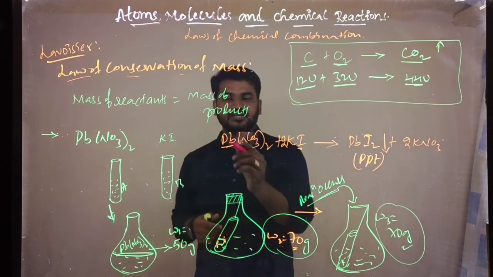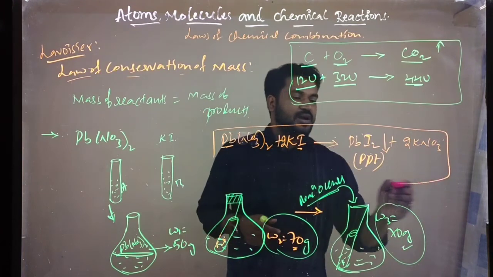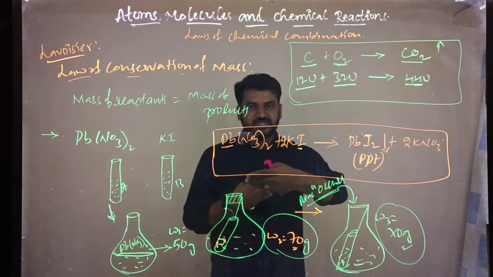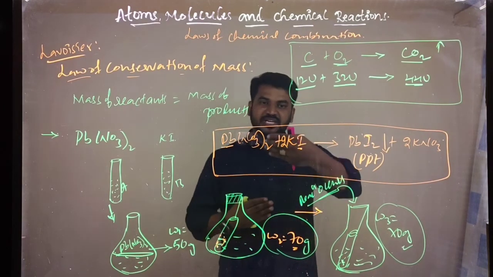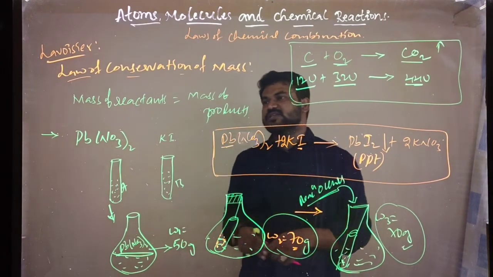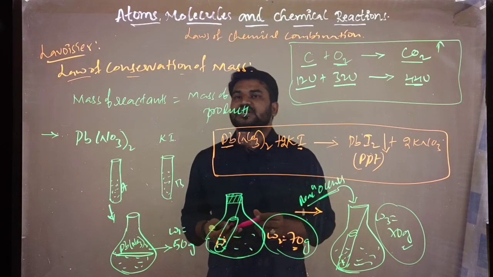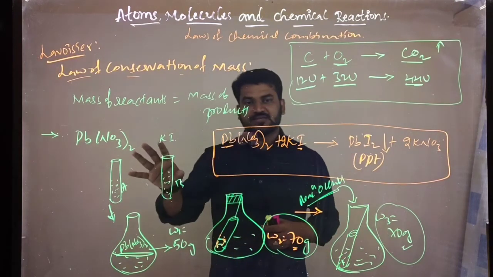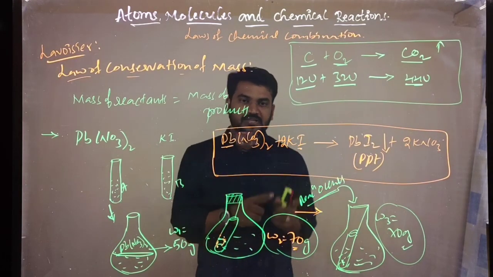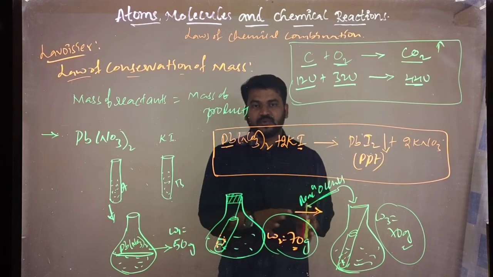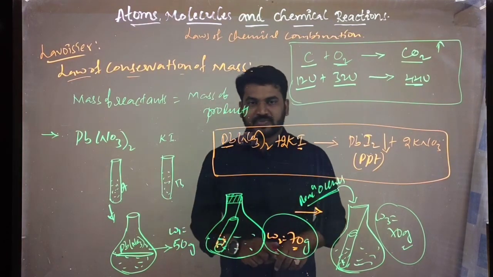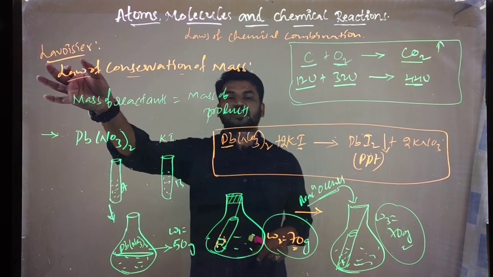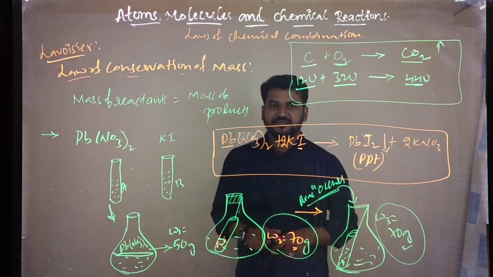So this reaction occurs in the activity. You need to write this like a lab activity, with aim, apparatus, procedure, observation and results. In that way we need to write the lab activity for this. So that is the law of conservation of mass. Repeat it again: how can we say that? The mass is neither created nor destroyed in a chemical reaction, only a rearrangement takes place. That we call the law of conservation of mass, proposed by Lavoisier. Is that clear? Right.